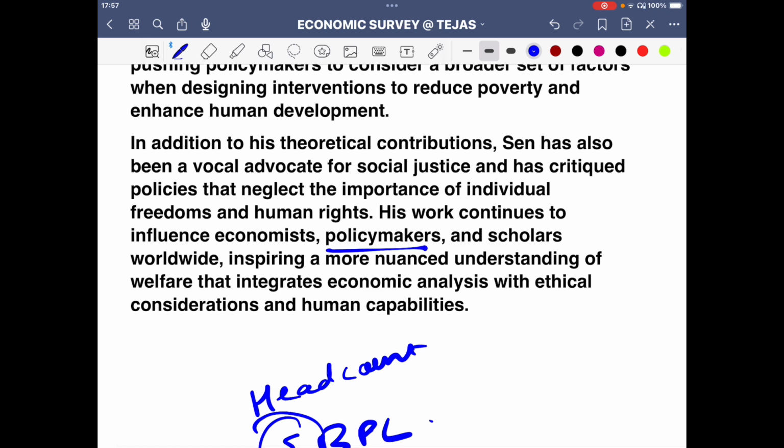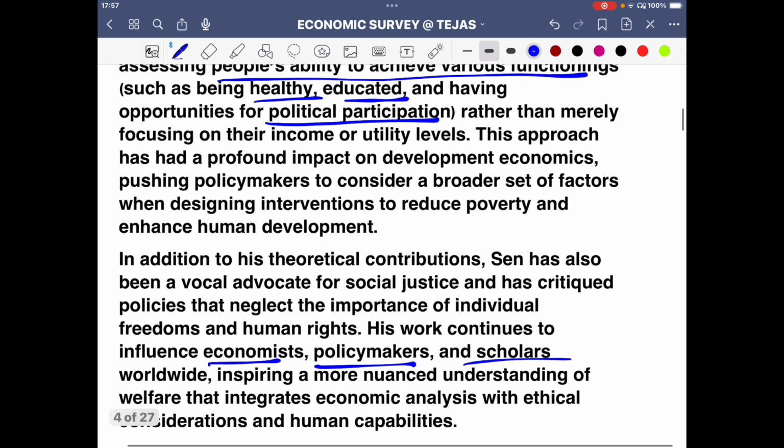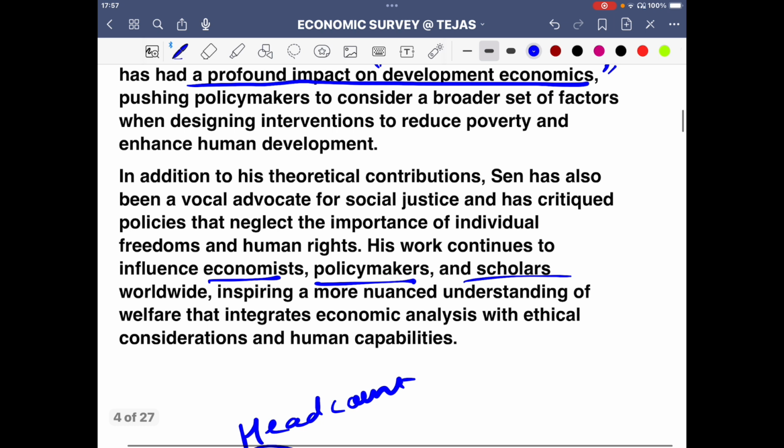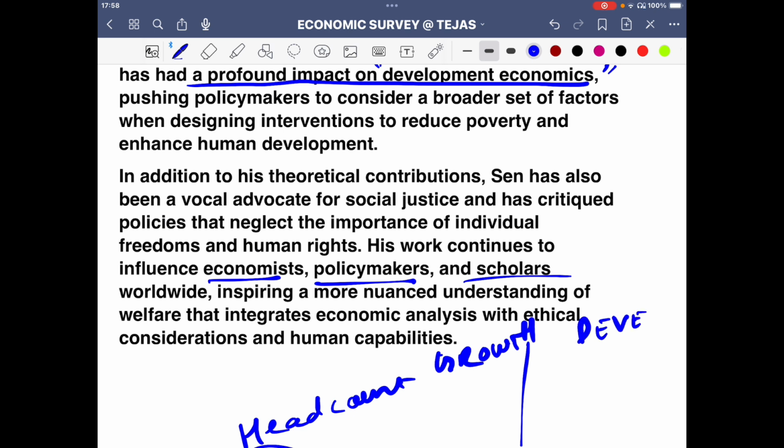So it is very important for economists, for policymakers and for scholars worldwide. This has had a profound impact on development economics, a separate branch of economics which talks about the idea of development and what development is. There is a difference between growth and development.